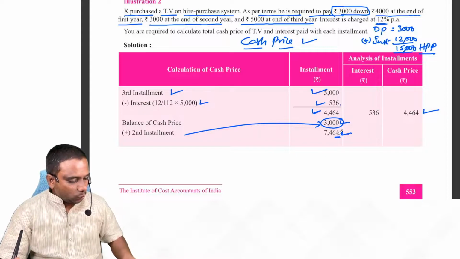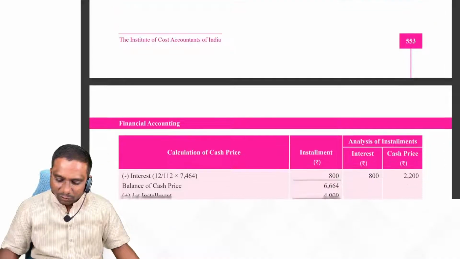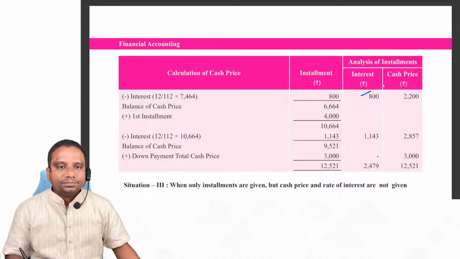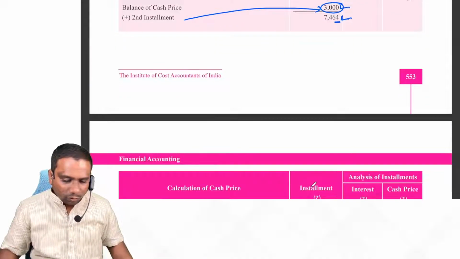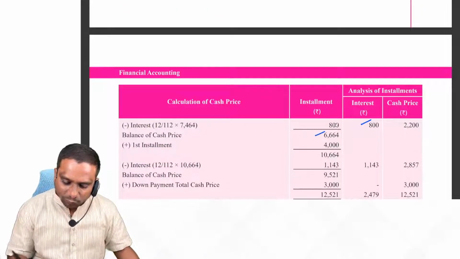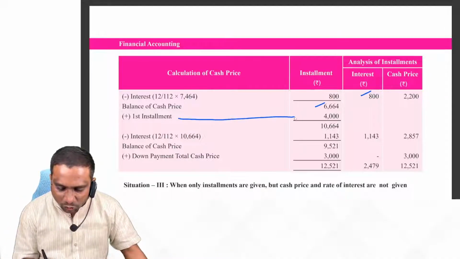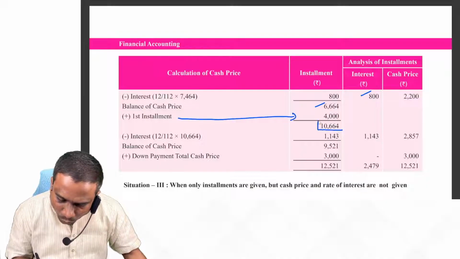So 7,464 into 12 by 112. How much amount are you getting? Some 800 rupees. You just calculate. Okay. So minus 800 from 7,464. How much amount are you getting? 6,664. To this, what do we have to add? The first installment. Now, this amount includes interest.